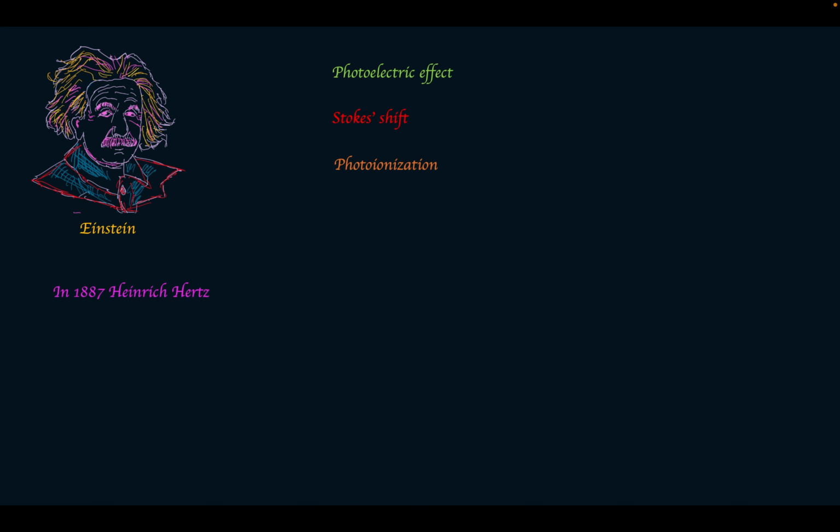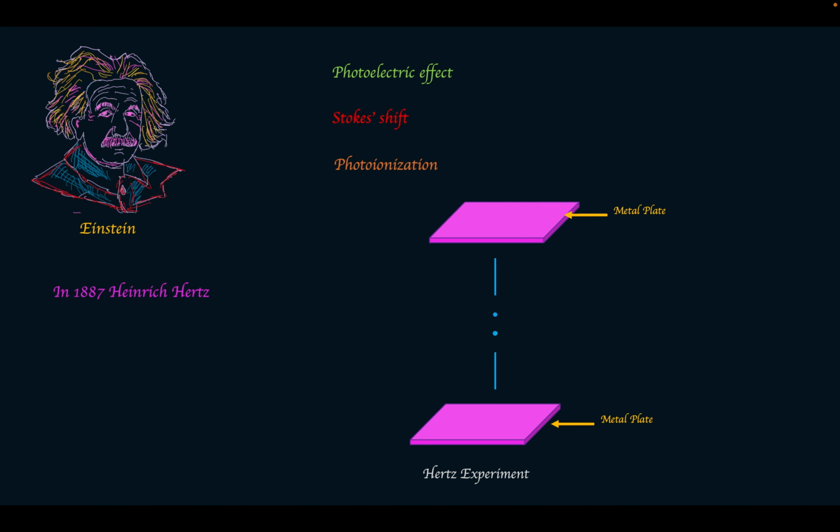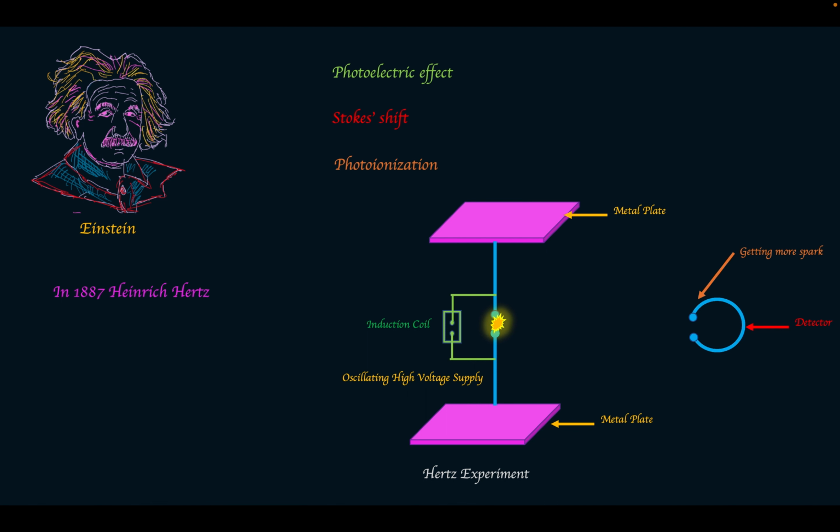In 1887, Heinrich Hertz was trying to prove Maxwell's electromagnetic theory that light is a wave. In that experiment, two metal plates were connected by a metal rod with a metallic sphere at the end. When the induction coil gives an oscillating high voltage supply, we can see the spark between the air gap. If the light is an electromagnetic wave, it propagates in the air and produces a spark in the detector. So that proves light is a wave. In the same experiment, he noticed the spark between two spheres becomes brighter when one of them was illuminated by UV light. Later, it was found that the spark was due to emission of electrons.